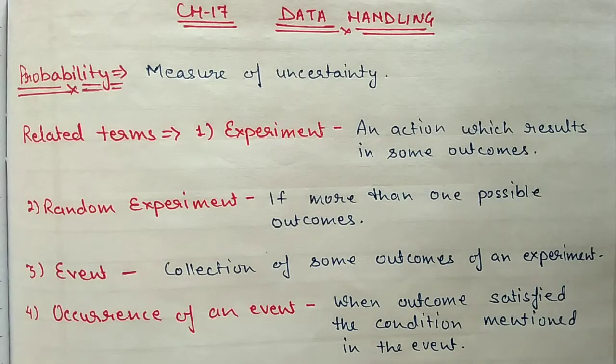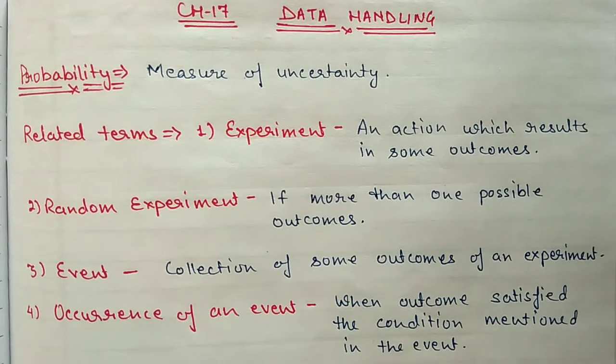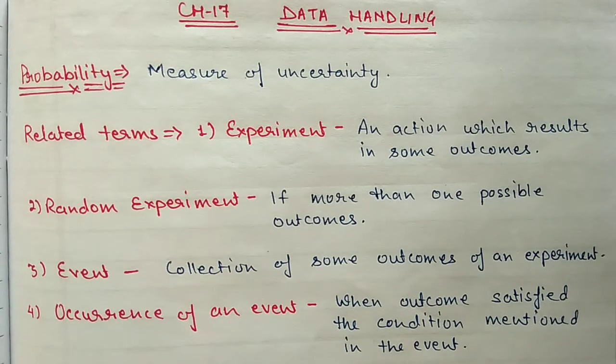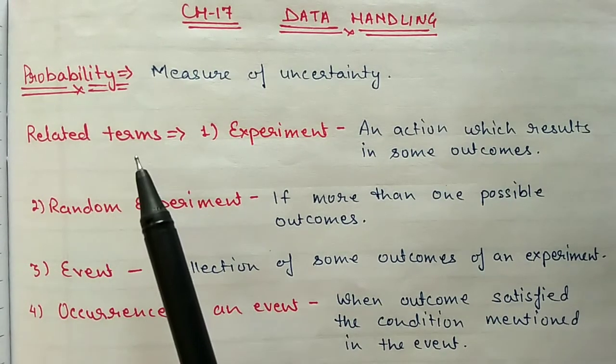In our day-to-day life, many times we get conditions when we are not sure about our answer. For example, if you toss a coin, before tossing you cannot tell what will come, head or tail. So these types of conditions come under uncertainty. The measure of this uncertainty is called probability. And there are a few related terms.